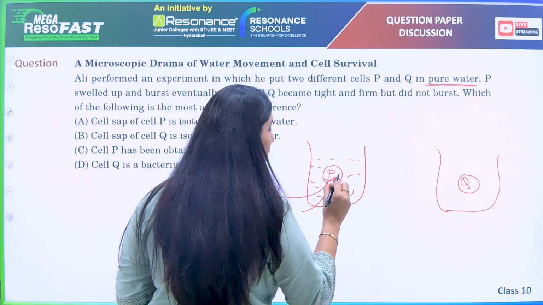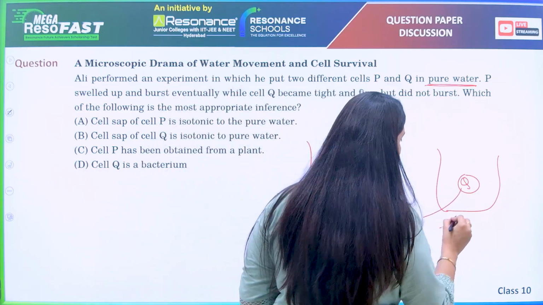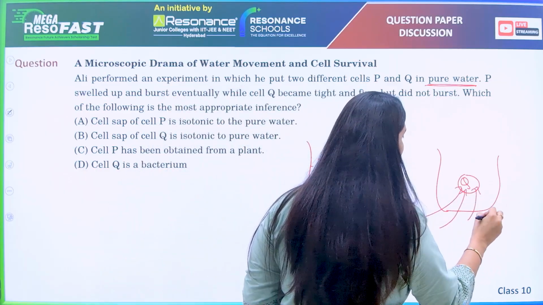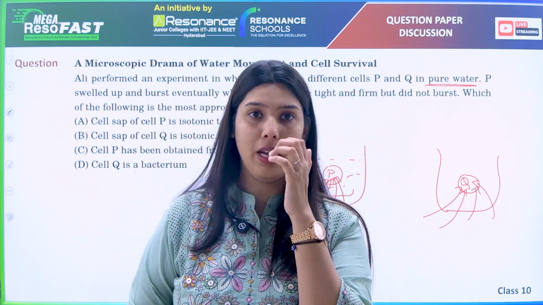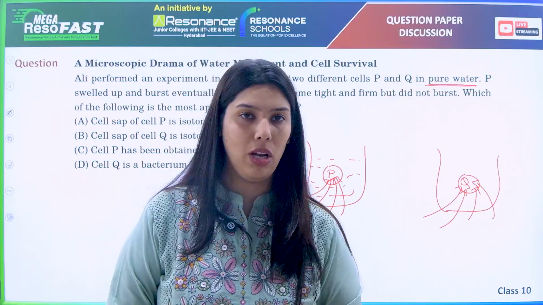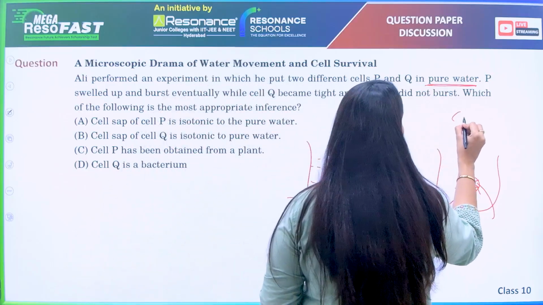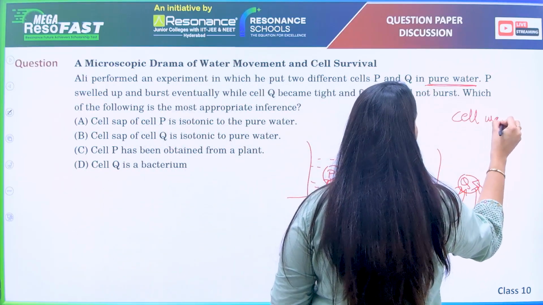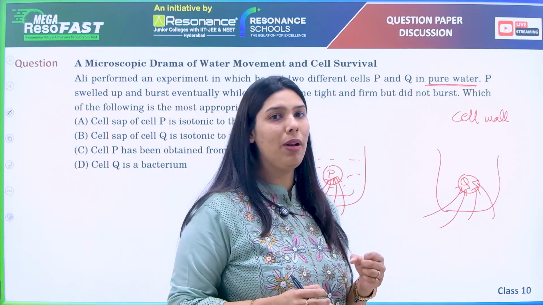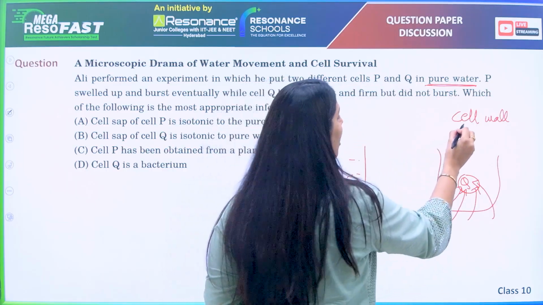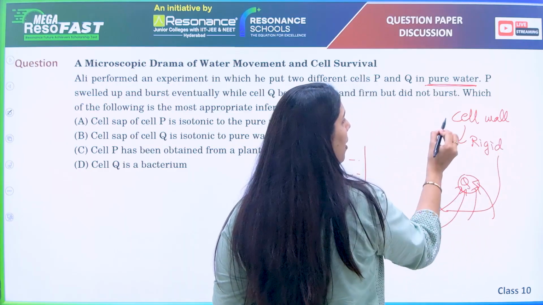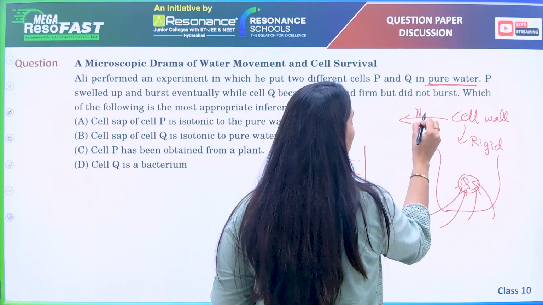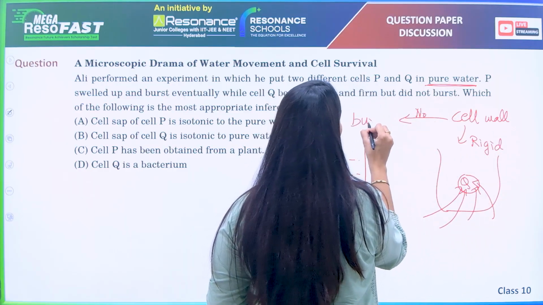come inside. In both cases they are coming inside, and they are trying to swell the cell. So the cell is swollen. Now, if the cell wall is present, it will help the cell to be rigid. But if the cell wall is absent, in that case it will burst.